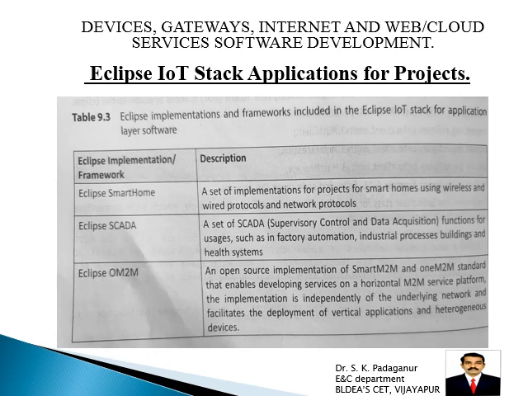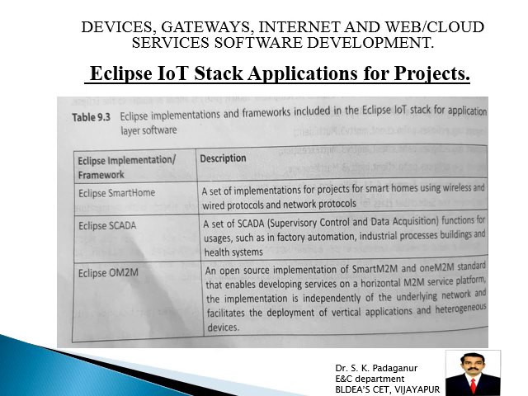Then next is how Eclipse IoT Stack applications are used for any number of projects. After developing the software with the Eclipse IoT Stack, we use 5 levels. The first 3 are common, then the next 2, level 4 and level 5, are used to design the applications. For that, what kind of projects can be supported? Here again it's a two column table. The first column gives the Eclipse implementation and framework, then again a description, just like a project.